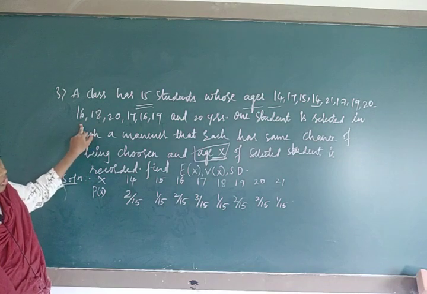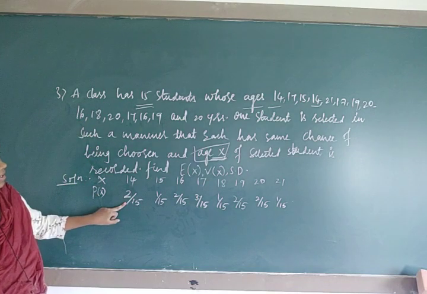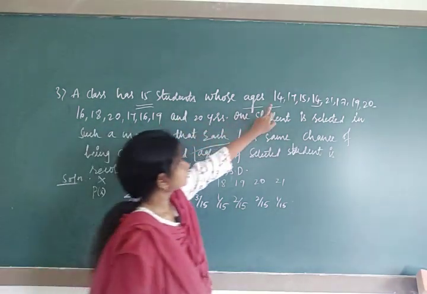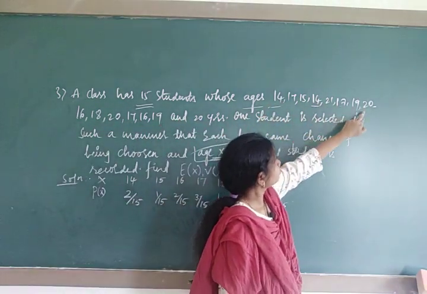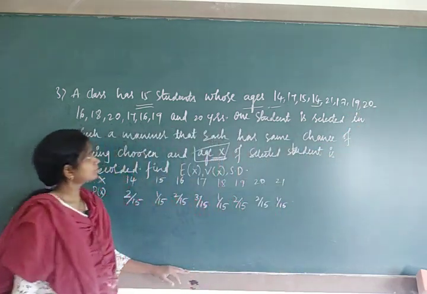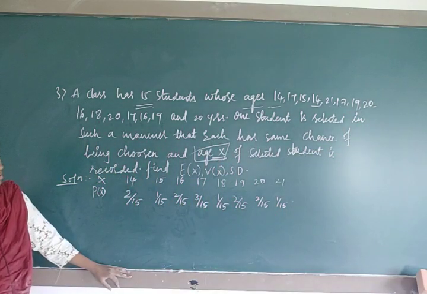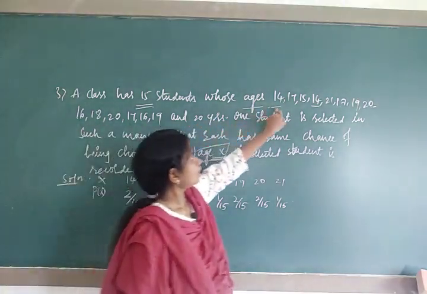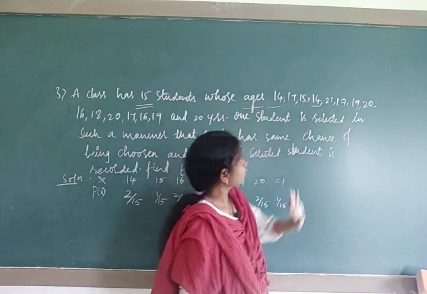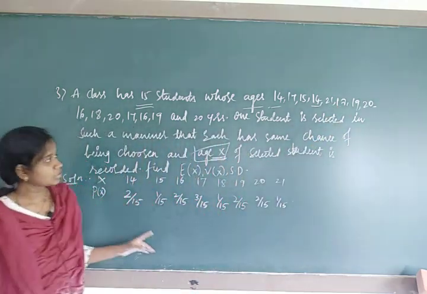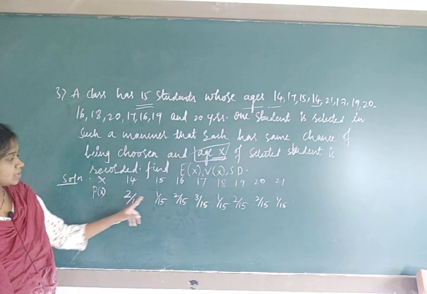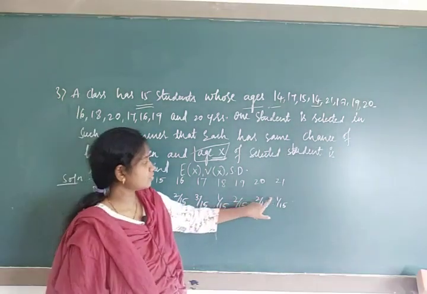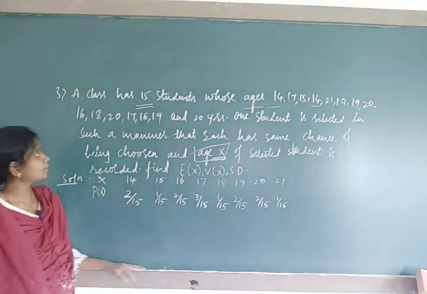See, check it out, 14. 14 is repeated 2 times. I have written correctly. Total 15 values: 1, 2, 3, 4, 5, 6, 7, 8, 9, 10, 11, 12, 13, 14. Only 14 values I have given. Counting again, 1 to 15. Okay, correct. 14 is repeated 2 times. 2 plus 1, 3, 3 plus 2, 5, 5 plus 3, 8, 9, 10, 11, 12, 13, 14. It means one more value we have to get.